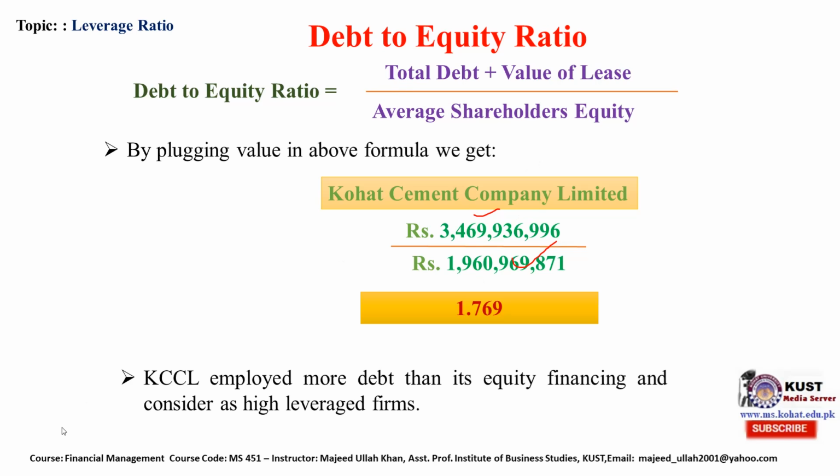So this amount comes from value of lease in total debt, and this comes from average equity. So that is 1.57. KCCL employs more debt than its equity financing and is considered a highly leveraged firm because it is a capital intensive company.